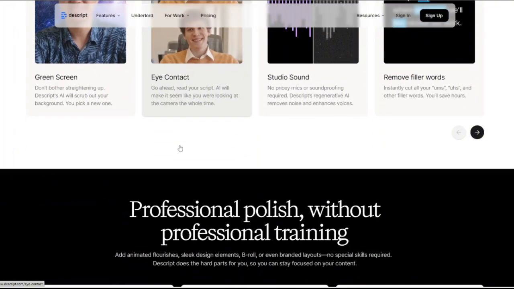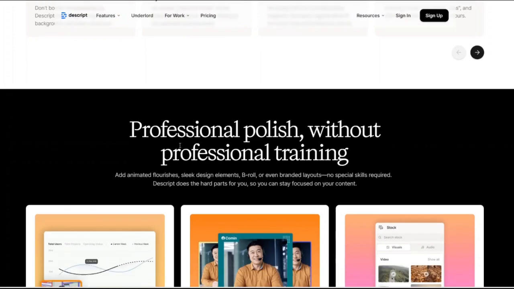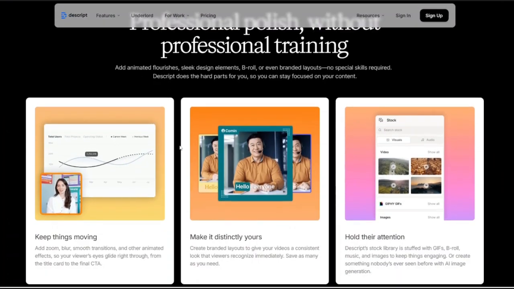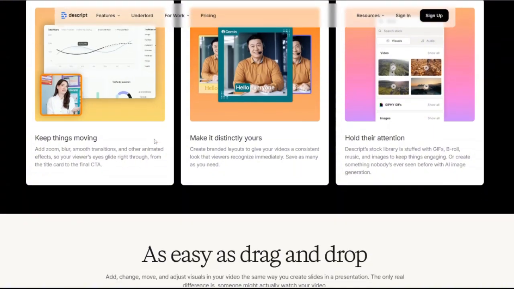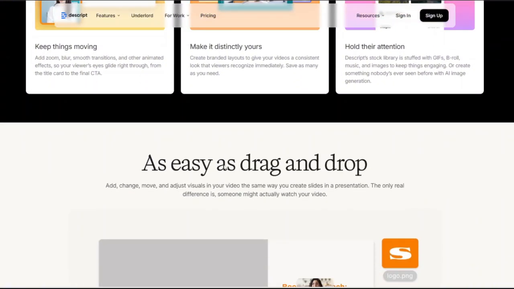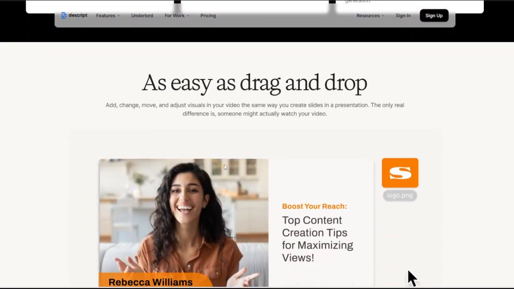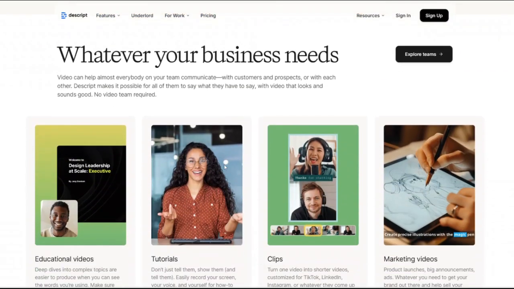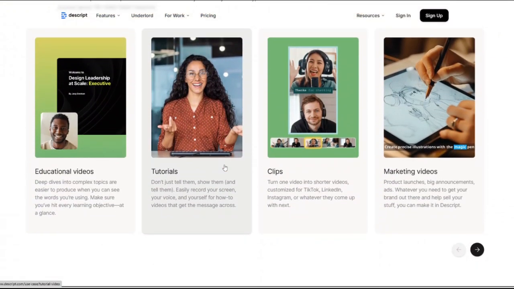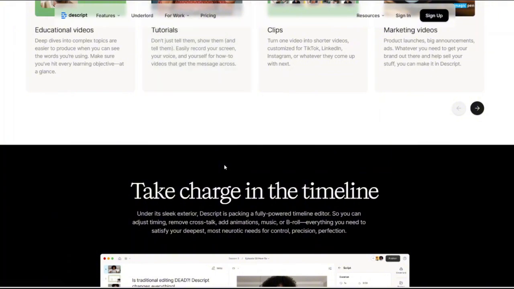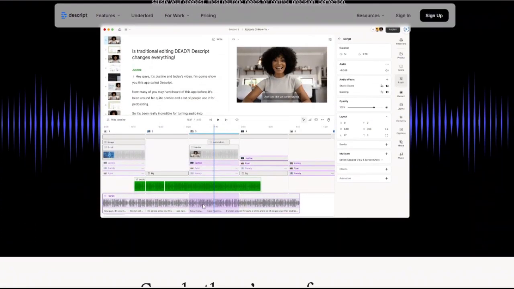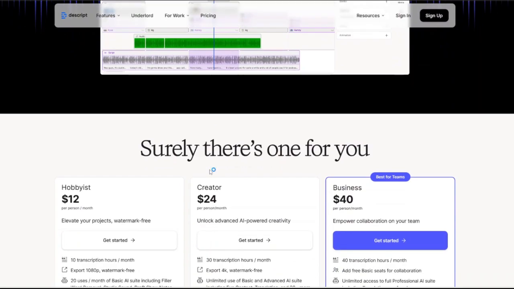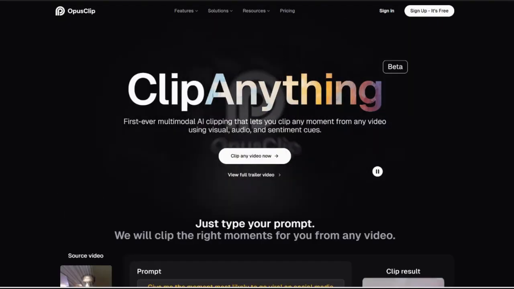Automatic transcription. You can generate accurate transcriptions quickly, aiding in content creation and accessibility. Collaboration tools. You can work with your team in real time, streamlining the editing and review process. AI-powered enhancements. Features like studio sound for noise reduction, filler word removal, and green screen capabilities enhance the quality of your content. Now let us talk about Opus Clip.